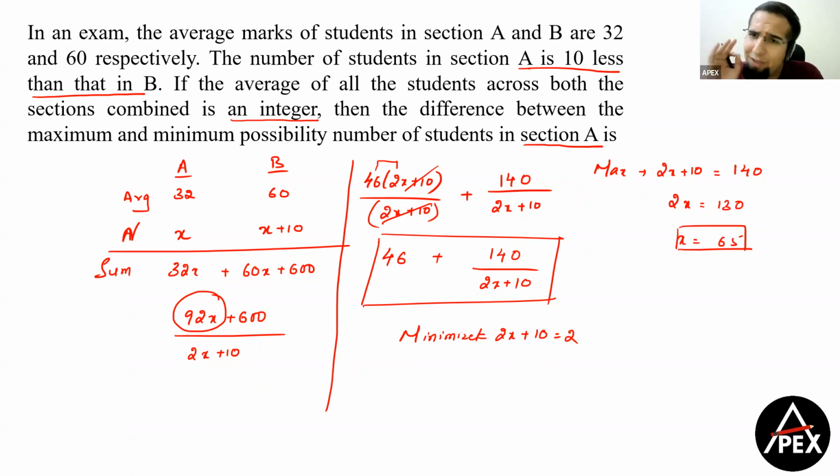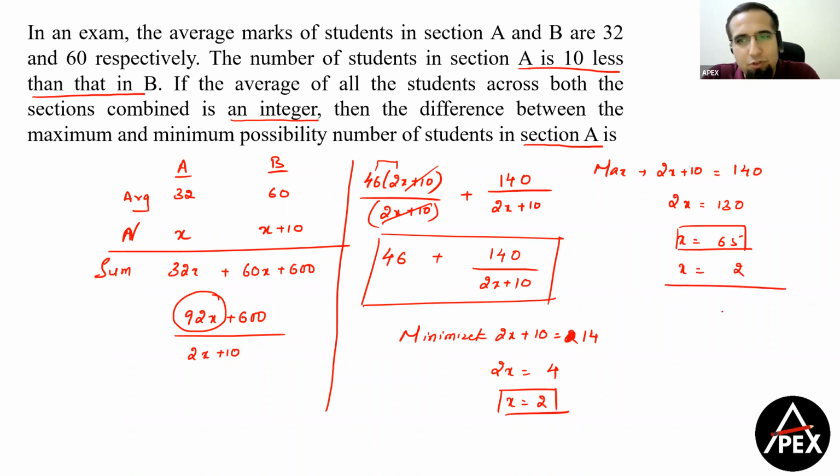I need a number greater than 10 and a factor of 140. So if you're smart enough, or a very simple number, I know that 14 is a number greater than 10 and a factor of 140. So we get 2x is equal to 4 या x का value आ जाएगा 2. So maximum x का value क्या आ गया? 65. Minimum x का value हो गया 2. So therefore, difference between maximum and minimum becomes 63.